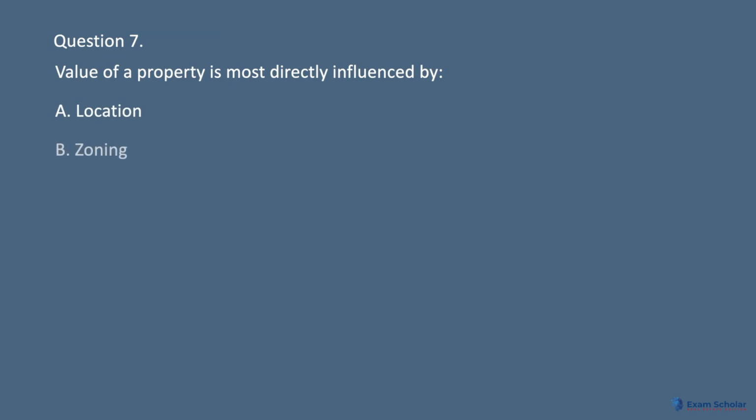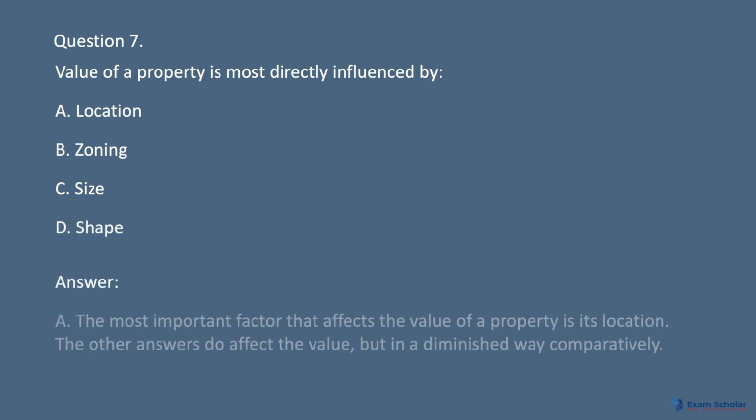Question 7. Value of a property is most directly influenced by A. Location. B. Zoning. C. Size. D. Shape. Answer. A. The most important factor that affects the value of a property is its location. The other answers do affect the value, but in a diminished way comparatively.